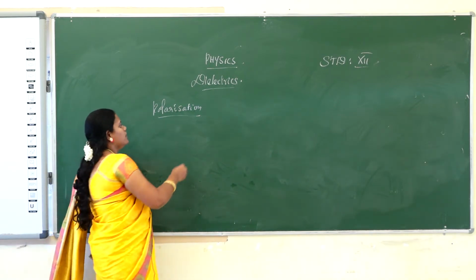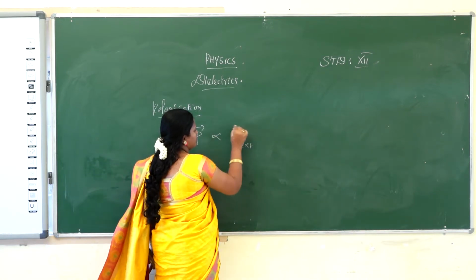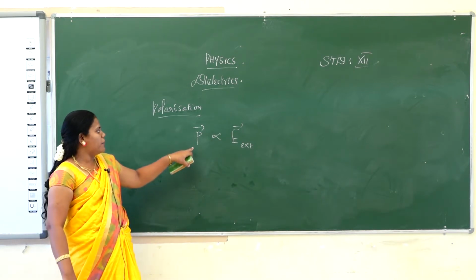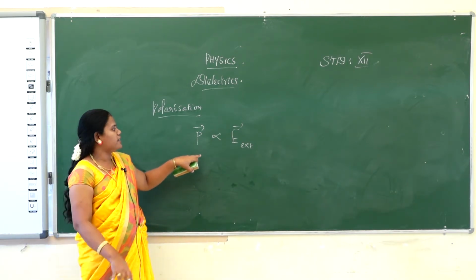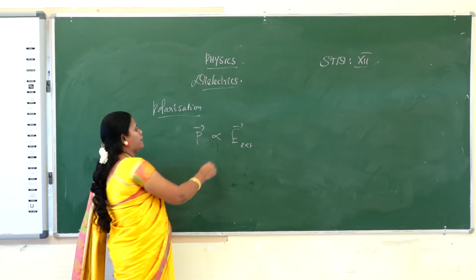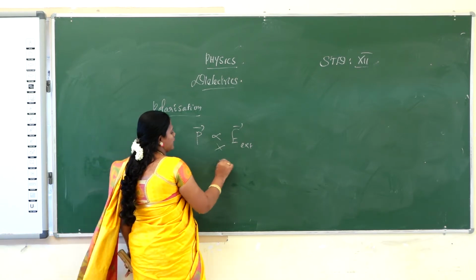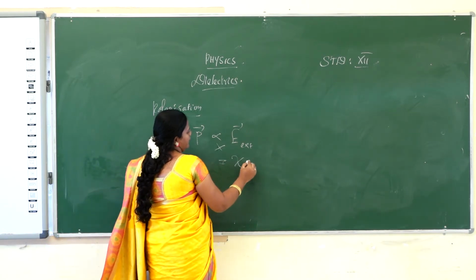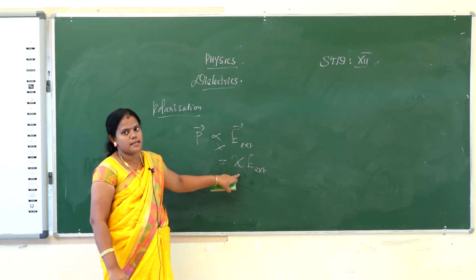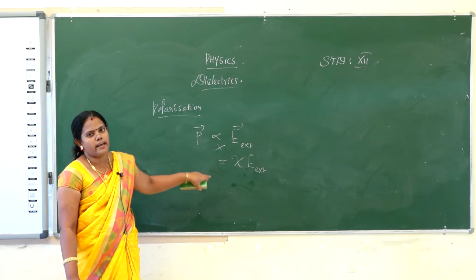Okay, and the dipole moment will be directly proportional to the external electric field. What is the meaning of external electric field? If you apply an electric field, a dipole moment will be created. It will be directly proportional to the external electric field. To remove the proportionality, we put in one constant, that is susceptibility, times the external electric field. So the symbol is susceptibility. Susceptibility denotes the characteristics of the dielectric.